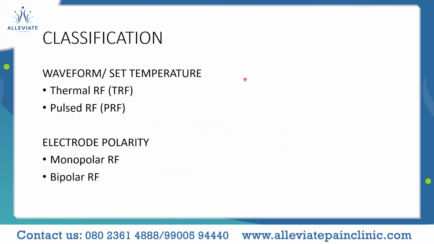So coming to the classification, there is something called conventional RF, which we commonly refer to as thermal RF. It is classified based on the set temperature and the electrode polarity. In electrode polarity, we have monopolar RF and bipolar RF. And with the set temperature, we can have thermal RF and pulsed RF. We will be dealing in detail with all these aspects to see how different they are from each other.